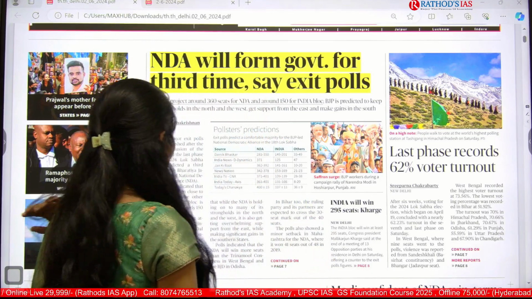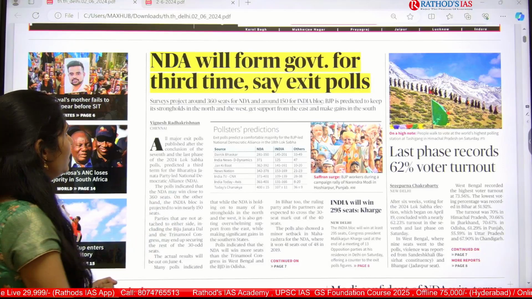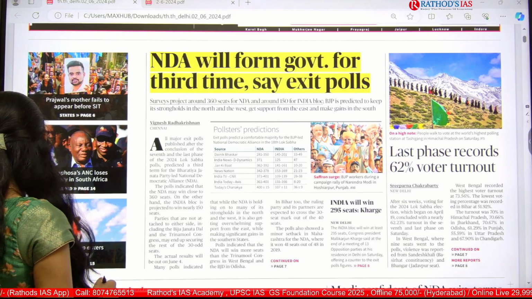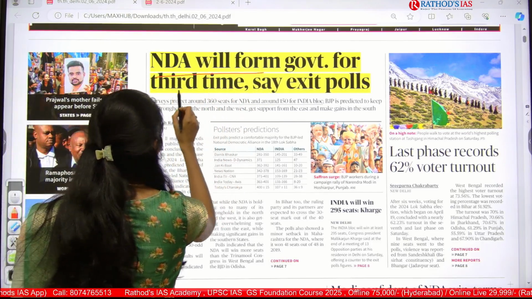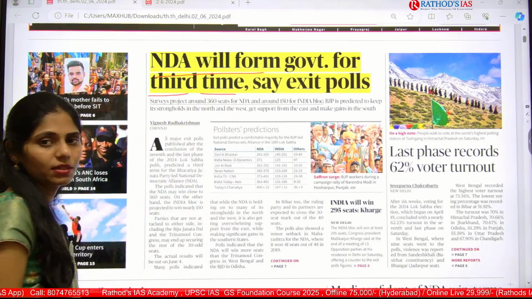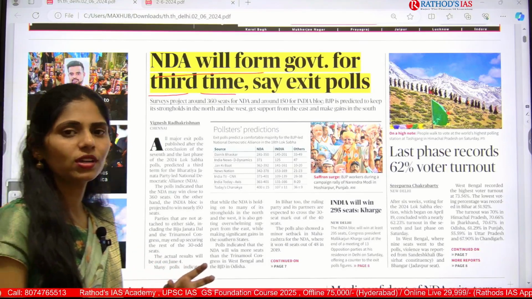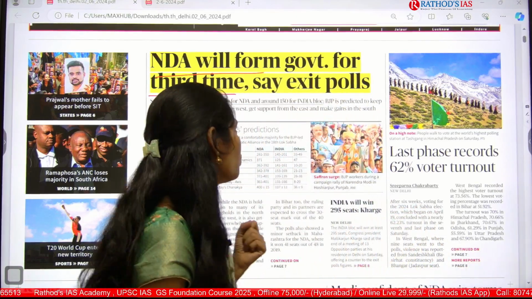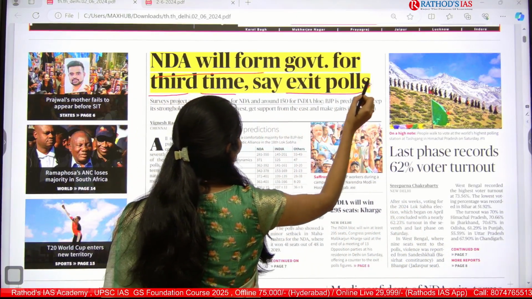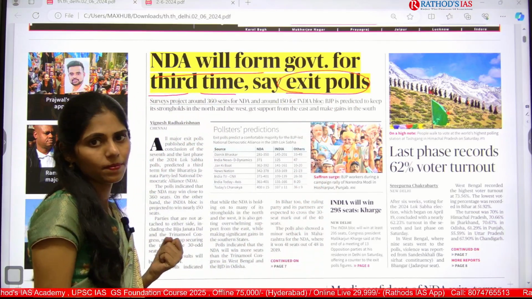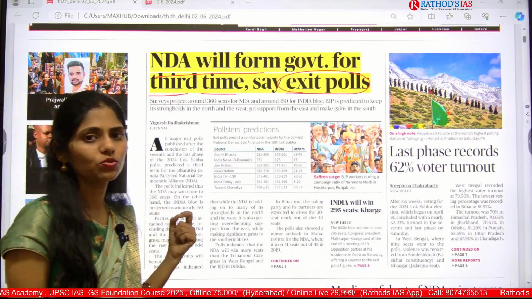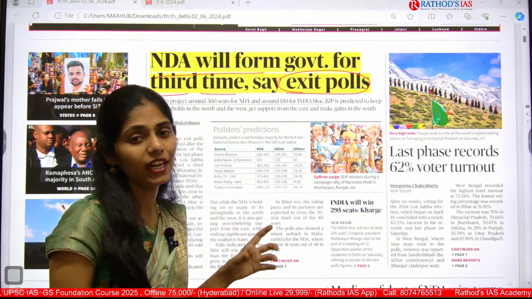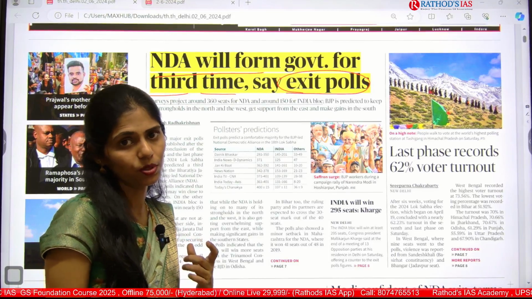Okay, let's get started. The first important article seen on the front page of The Hindu is "NDA will form government for third time, says exit polls." We are not going to bother about which political party comes into power, but here we are focusing on only one word called exit polls. This article is very important and you need to know about exit polls.